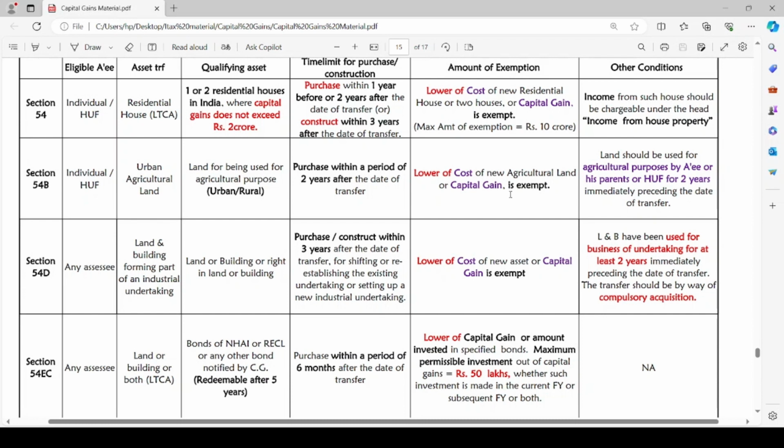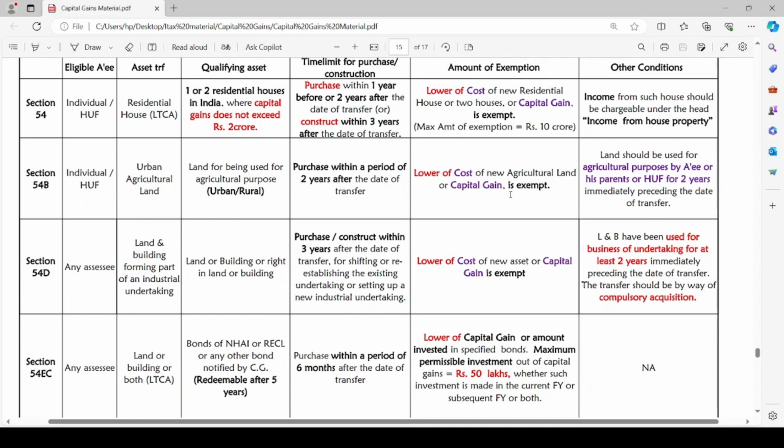The time limit for purchase or construction. The residential house either can be purchased or constructed. The purchase should be within 1 year before the date of transfer, or 2 years after the date of transfer, or construction within 3 years after the date of transfer. Either purchase within 1 year before the date of transfer, or purchase within 2 years after the date of transfer. In case of construction, construct within 3 years after the date of transfer of the residential house which is a long-term capital asset. The amount of exemption: what is the amount exempted on capital gains arising on transfer of the residential house?